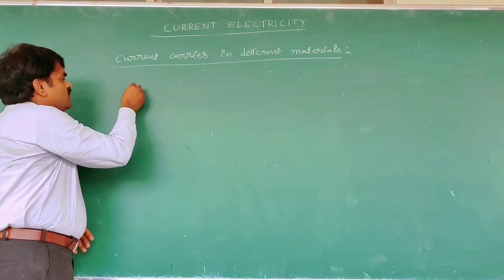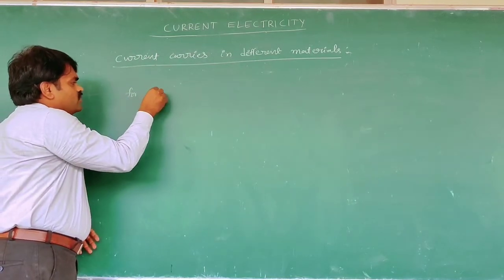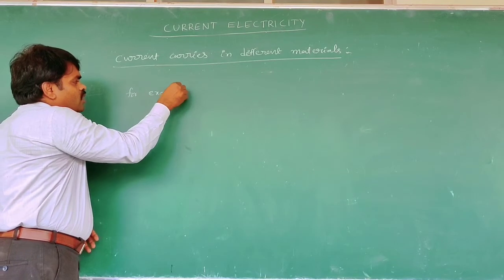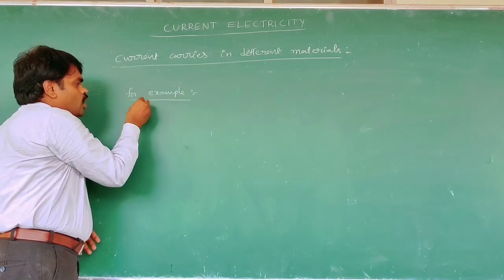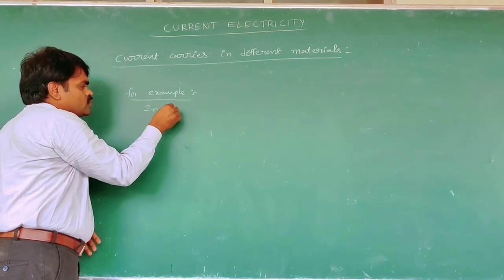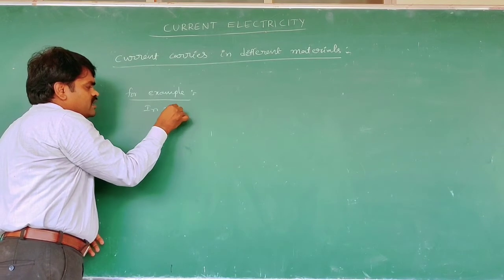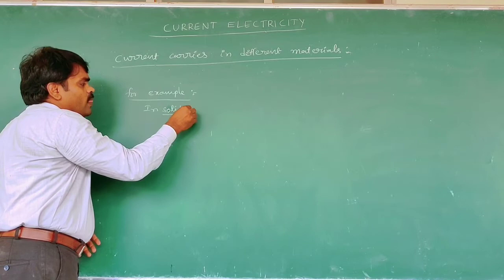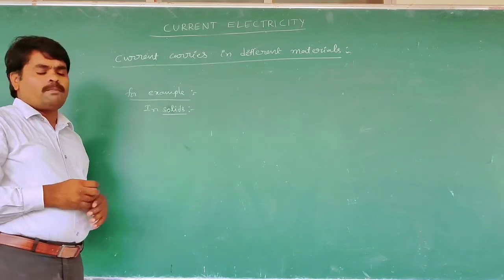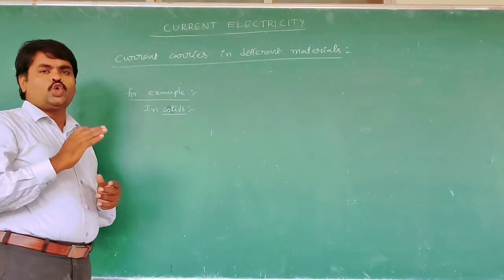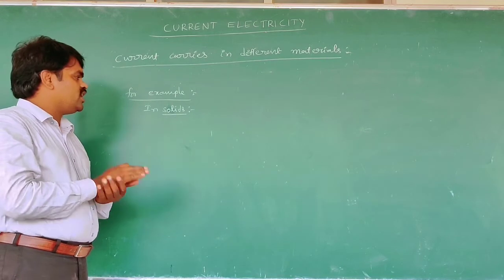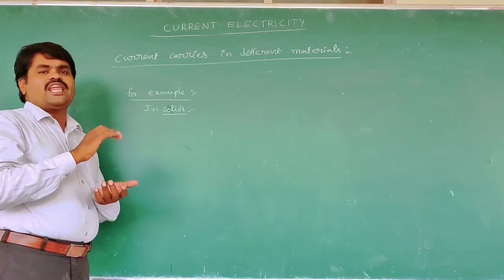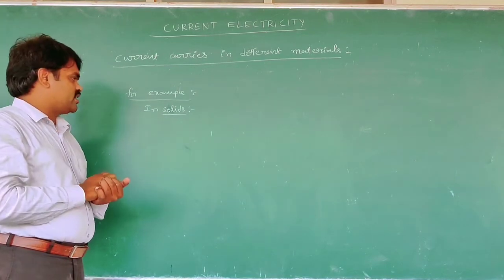For example, in solids like metallic conductors, there are good conductors which have free valence electrons.